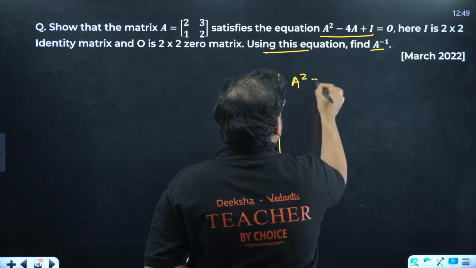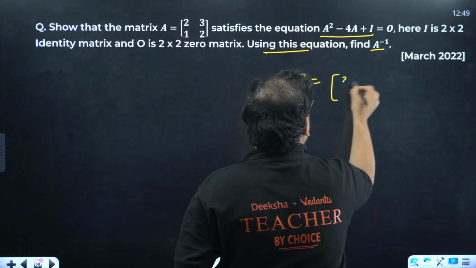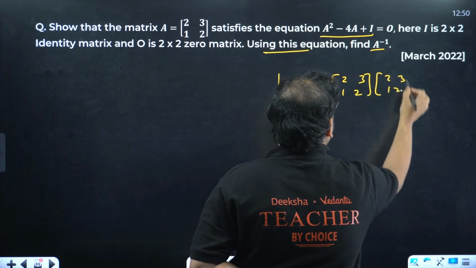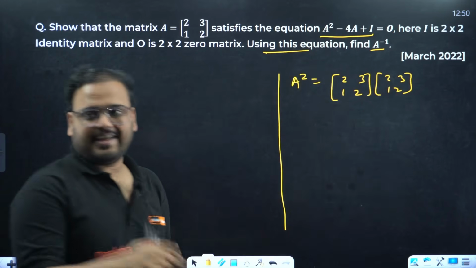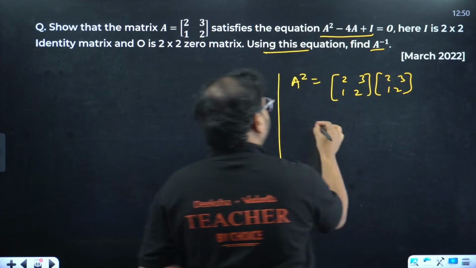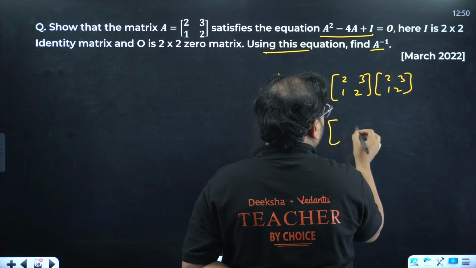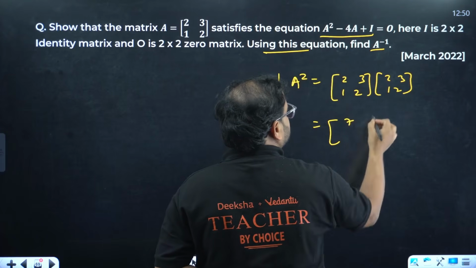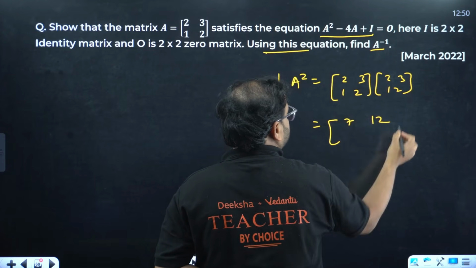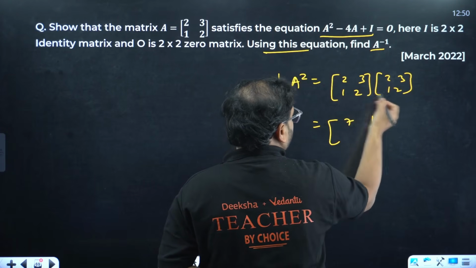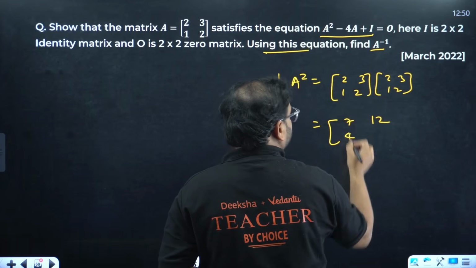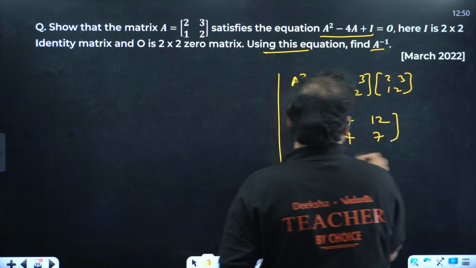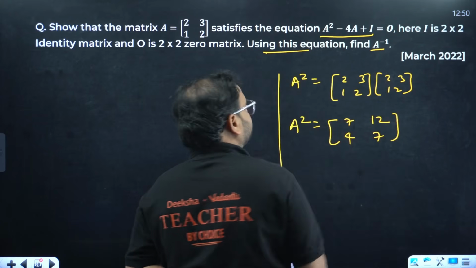Let's find A square first. For you that you'll have 2, 3, 1, 2. Same thing will come back again. 2, 3, 1, 2. Finding A square, A into A, right? So 4 plus 3, that's 7. 6 plus 6, that's 12. 2 ones are 2 and 2 ones are 2, so 4. Then 3 and 4, that's also 7. That's my A square.